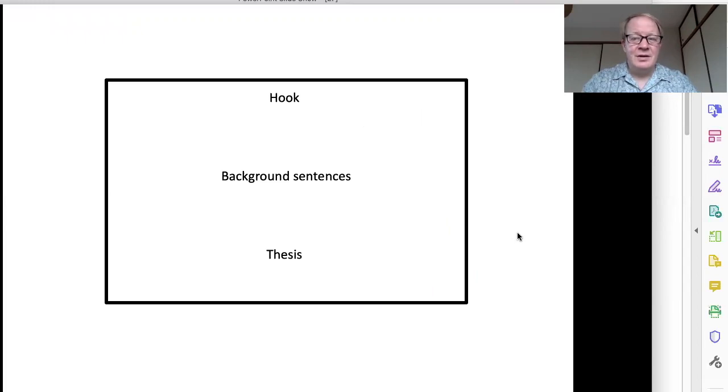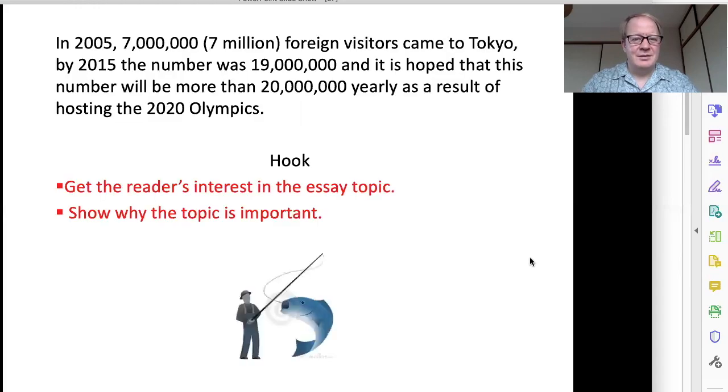So the hook starts the essay. It is an exciting sentence. Background sentences introduce the topic, and the thesis introduces your idea and what the essay will be about. So the hook is a fishing. You hook the reader. You get the reader's interest in the essay topic and show why the topic is important.